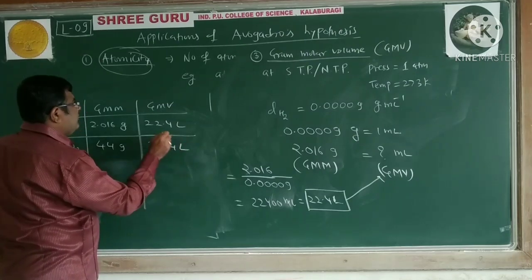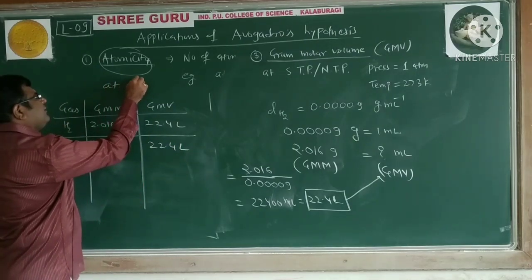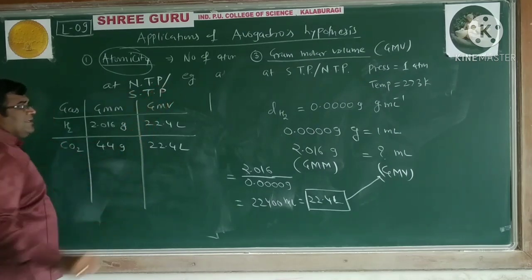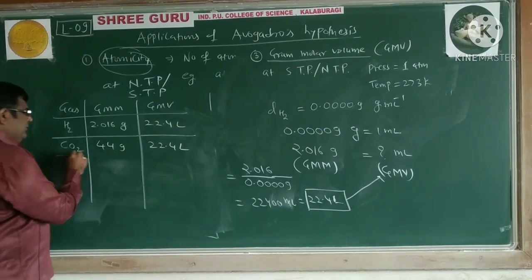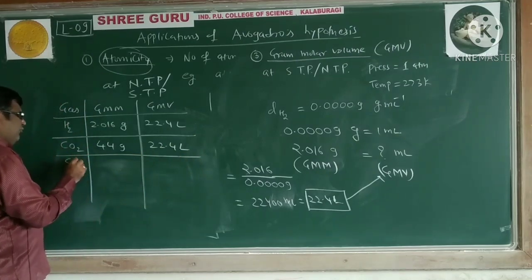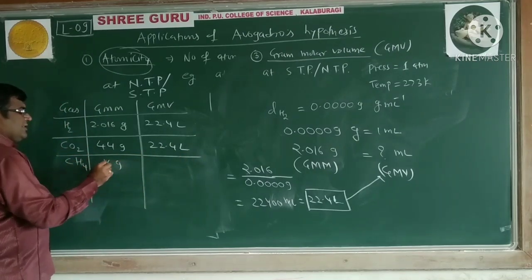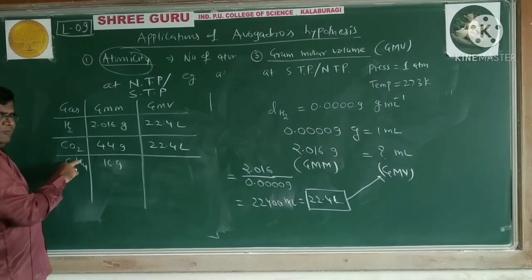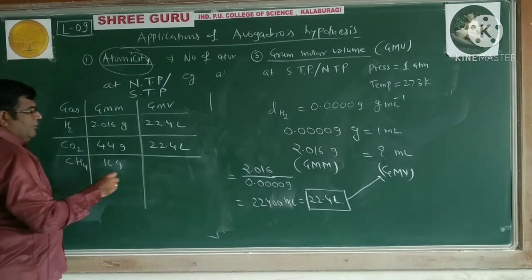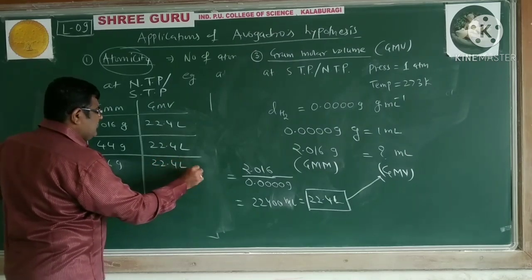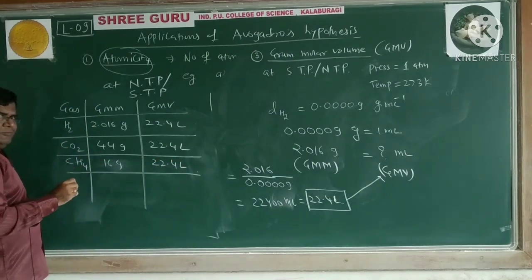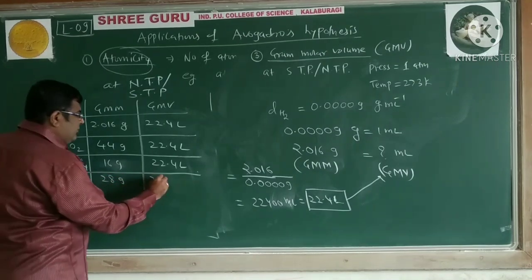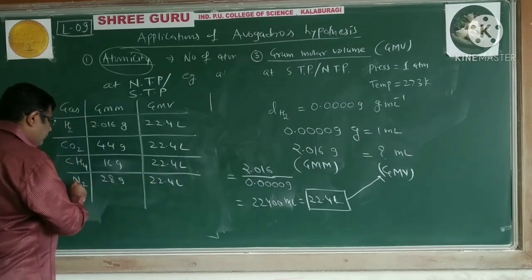Same volume, provided that the condition is either STP or NTP. If we take methane gas, CH4, 16 gram, 12 plus 4 times 1. That also occupies the same volume. Nitrogen, 28 gram, 22.4 liters.